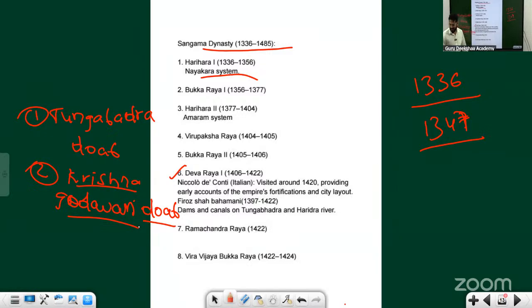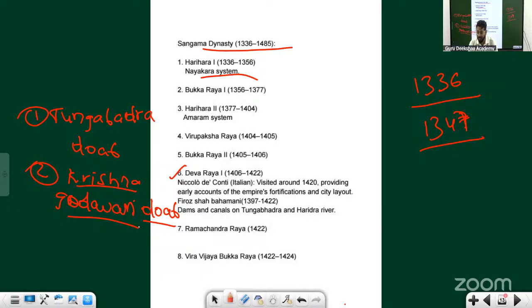So you must have heard about this Krishna River. We have talked about the Kanganalli inscription, when the dam was getting built. The dam was built on which river? Bhima River. Bhima River is in turn a tributary of Krishna River. Rivers and tributaries, you need to learn. If you remember, I also joked that Kannada Nadina Jeevanadi shouldn't be Kaveri, rather it should be Krishna, not Bhima. Bhima is one tributary.